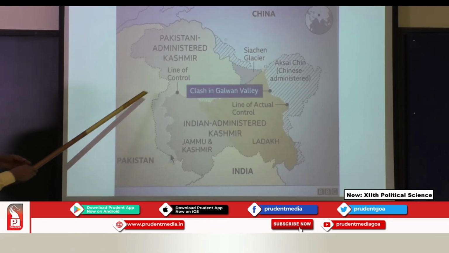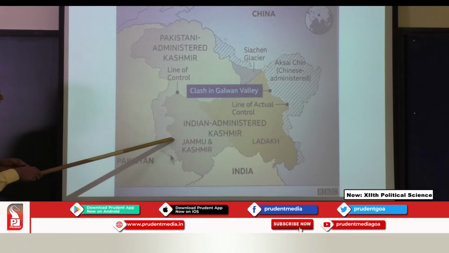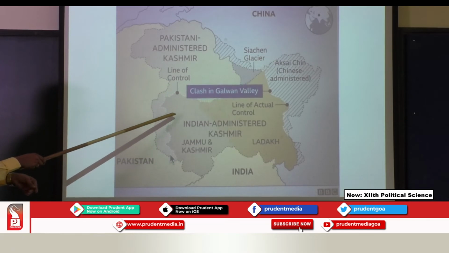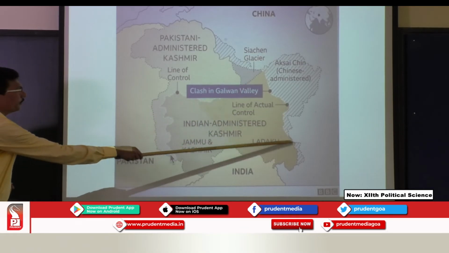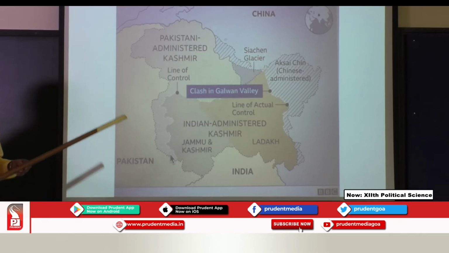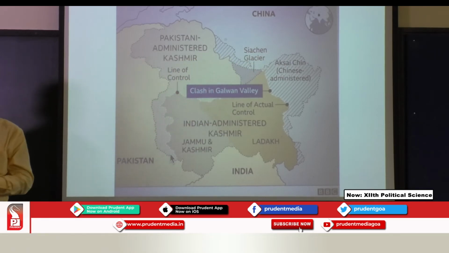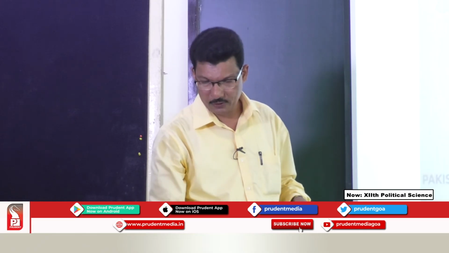This is actually the boundary, and this is the line of control. India is now facing this: the area occupied by China, and this by Pakistan. So we are facing a problem from China and Pakistan on this border.